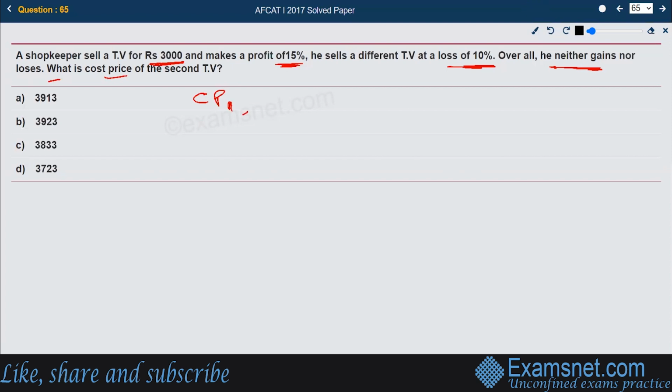He sold it for 3,000 and makes a profit of 15%. So selling price is nothing but cost price plus profit. So CP1 plus 15 by 100 of CP1 would be the selling price, that is 3,000.